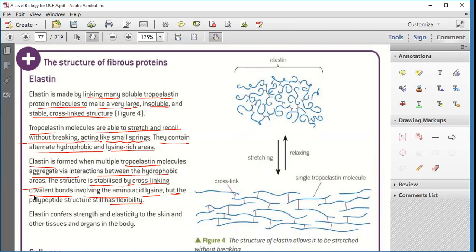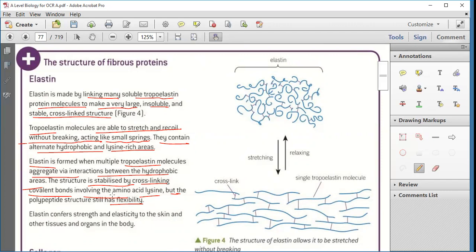Now, the structure is stabilized by cross-linking covalent bonds involving the amino acid lysine. The cross-linking bonds are made across this aggregate structure. Clear? And here we have a cross-linking. It is a 3D structure. Cross-linking structure means 3D structure. Clear? Okay.